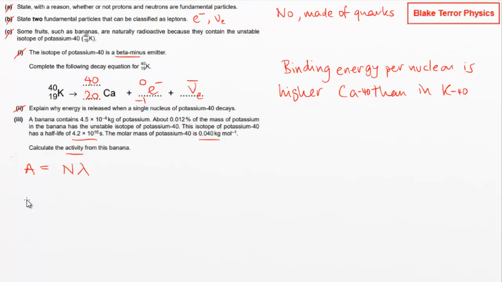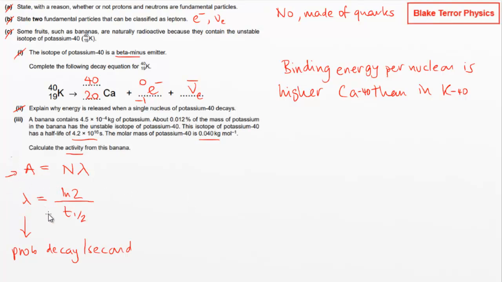Because remember, the decay constant, which is equal to natural log of 2 divided by the half-life, is the probability of decay per second, and that is for a particular substance, not an amount of substance. So if we take the probability of decay per second and multiply by the number of atoms, then we're going to get the number of decays per second, which is the activity.